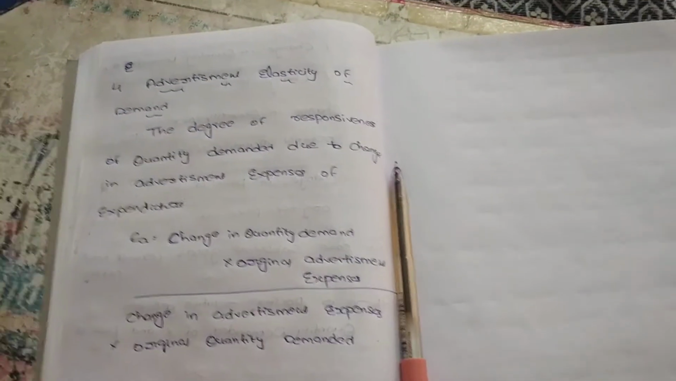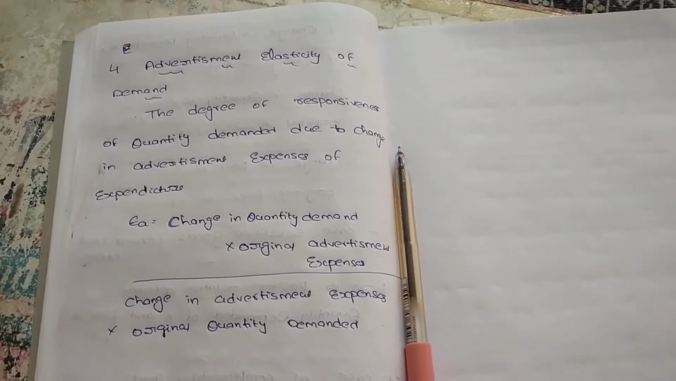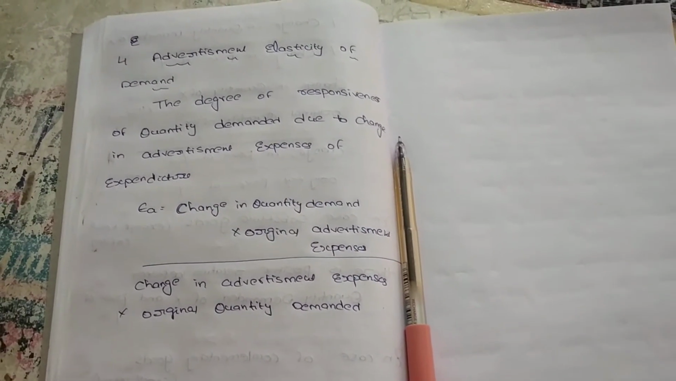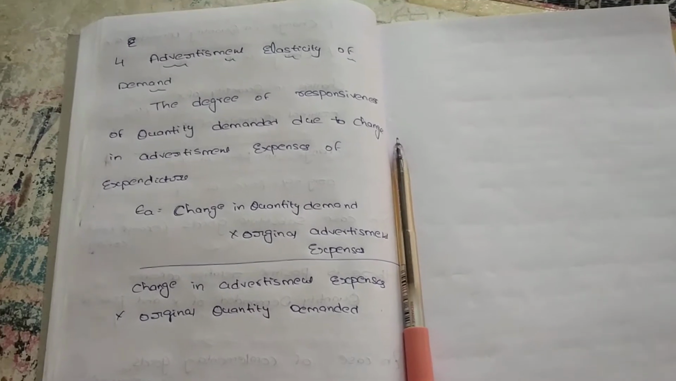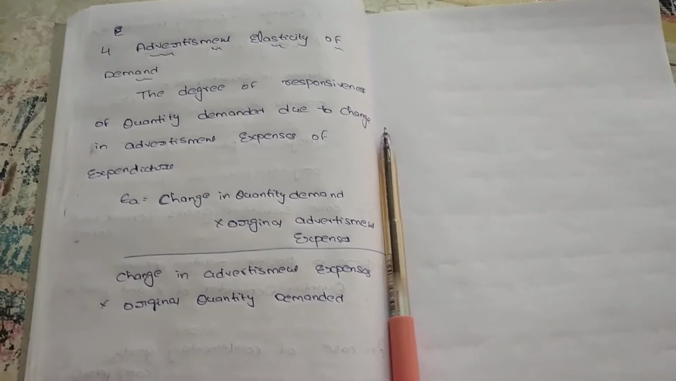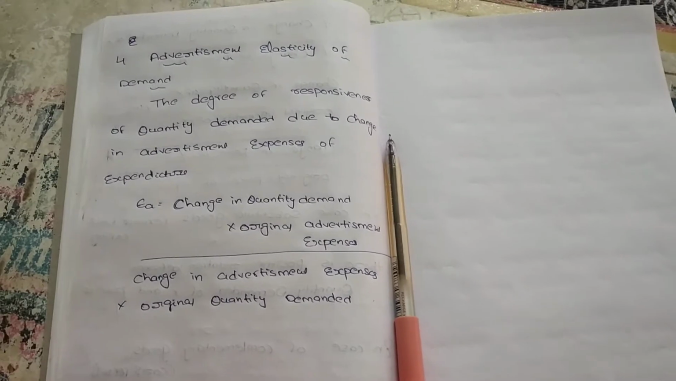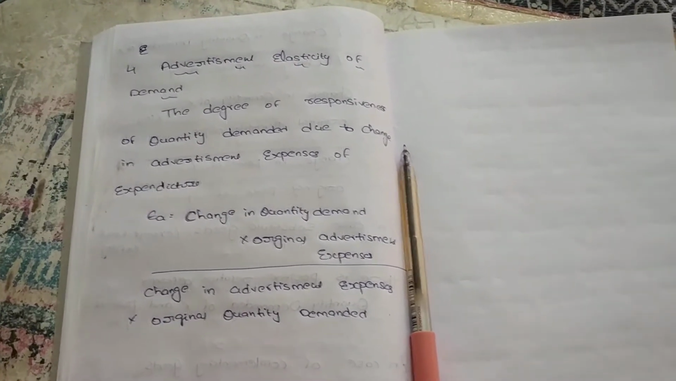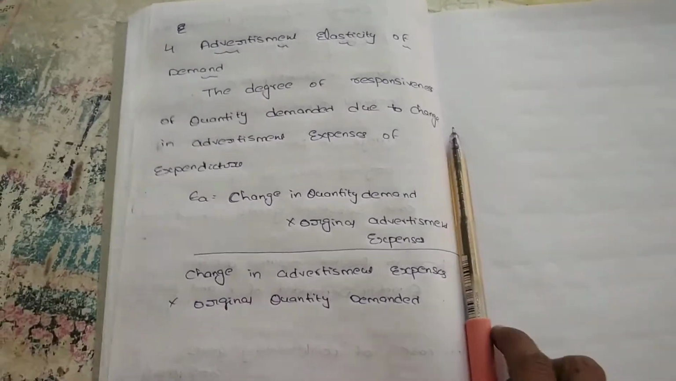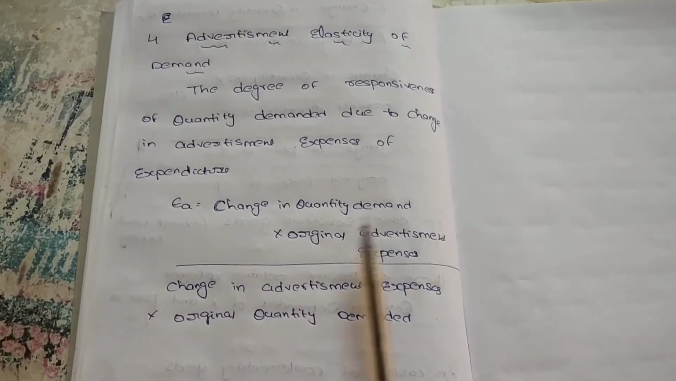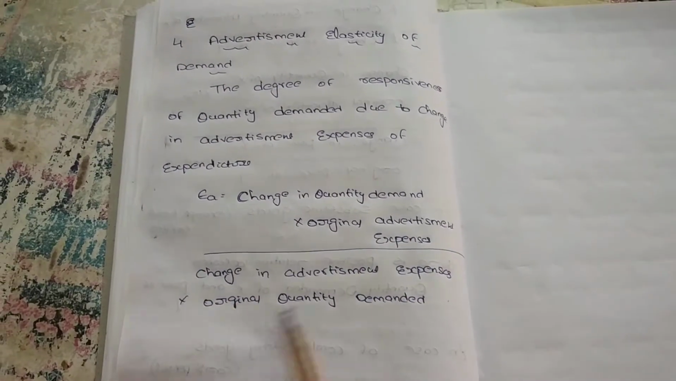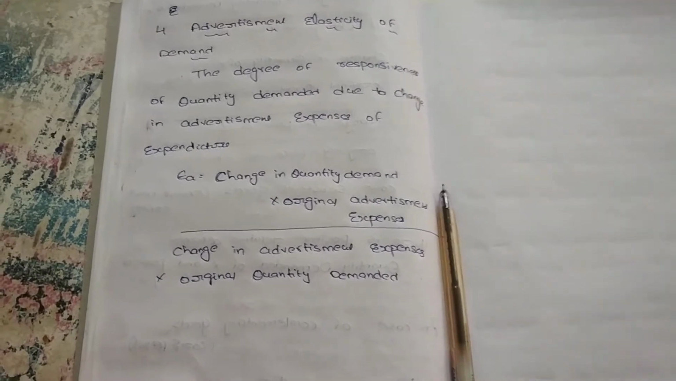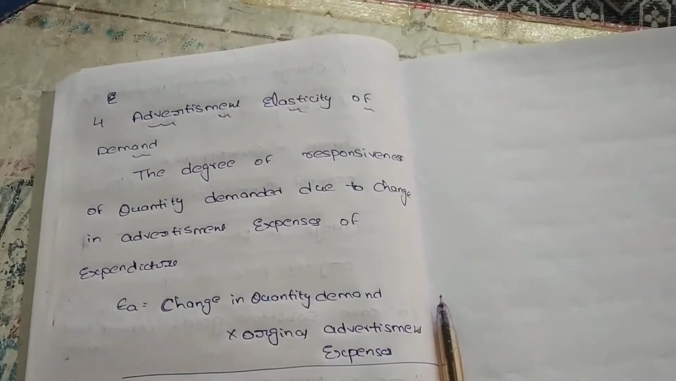For example, up to now we are spending 50,000 as advertisement expenses. We are increasing our advertisement expenses by 20,000. For that increase in advertisement expenses, the demand of a particular commodity also increases. So we can say there is a change in demand due to change in advertisement expenses. How to calculate? Change in quantity demanded into original advertisement expenses, divided by change in advertisement expenses into original quantity of demand. We can say it is the advertisement elasticity.